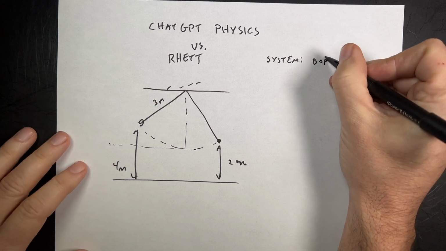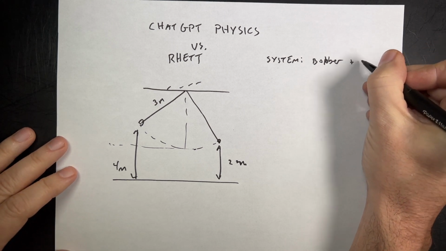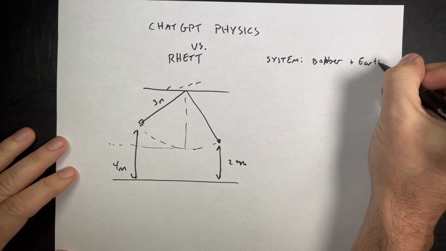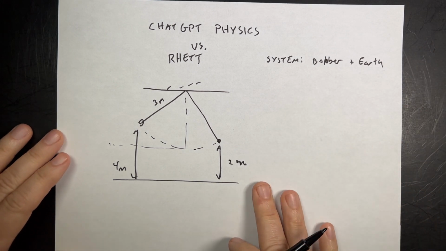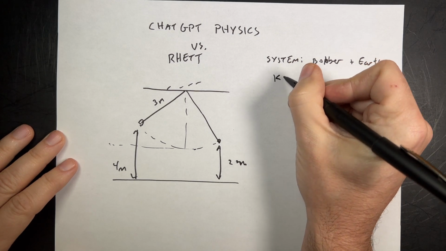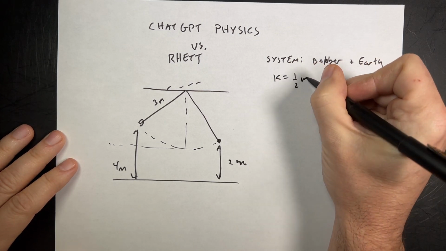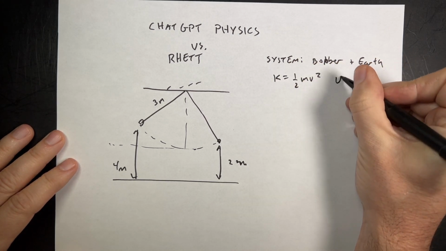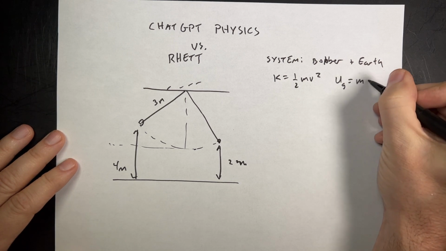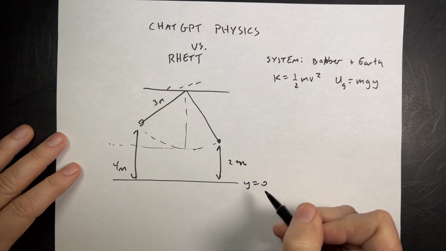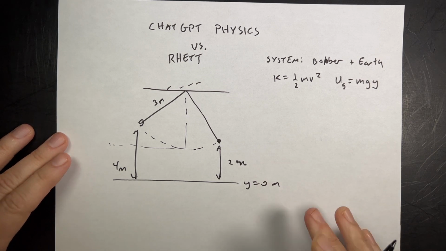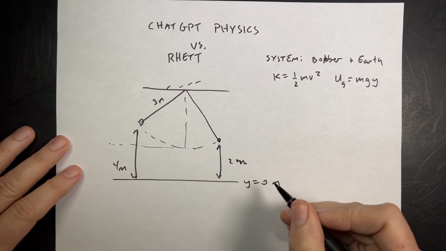The bobber plus the Earth. And if I include the bobber and the Earth in my system, then I can have two kinds of energy. I can have kinetic energy, 1/2 mv squared, and I can have gravitational potential. I'm going to say mgy. Okay, and then I'm going to put y equals 0 down here. You have to pick a location where the potential is equal to 0.